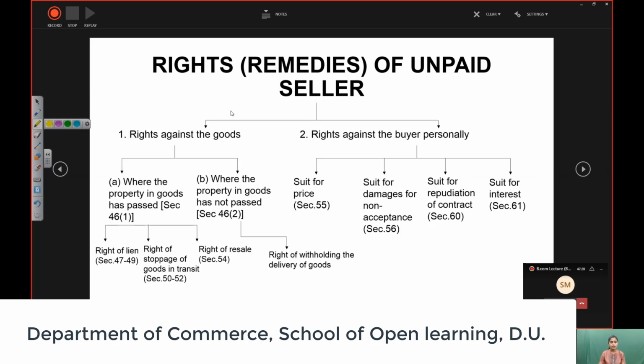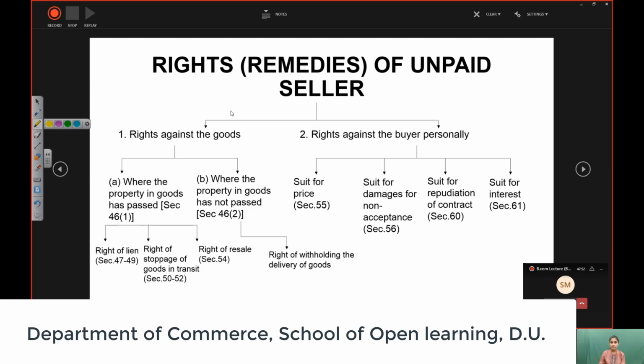Next is the right of stoppage of goods in transit. Sometimes there are situations where the goods are not yet delivered and the delivery of the goods is in transit. For example, a transporter is carrying the good. Now you have the right of stoppage of goods in transit. You can call the carrier and say that since that buyer has refused to pay me the money, you should not deliver that good to the buyer. Return the good back to me. So you have the right of stoppage of goods in transit.